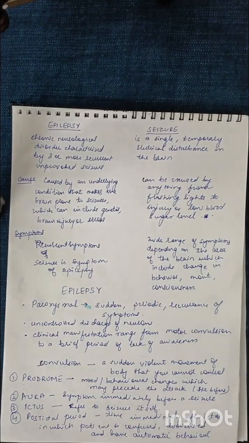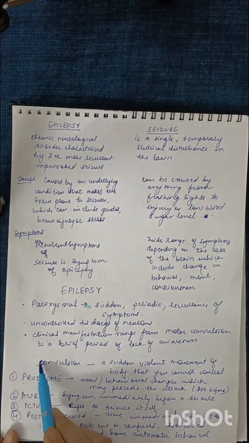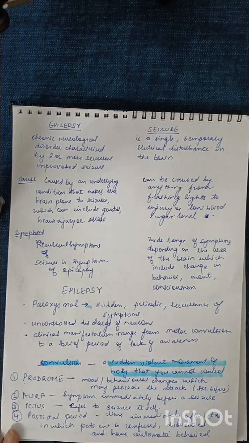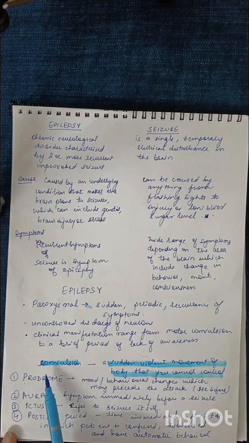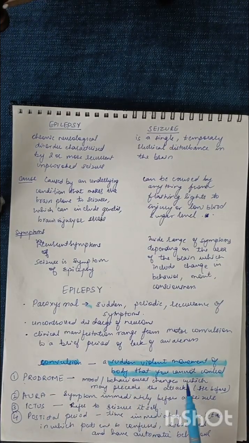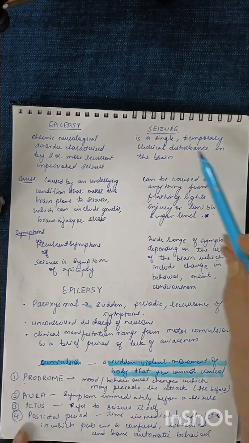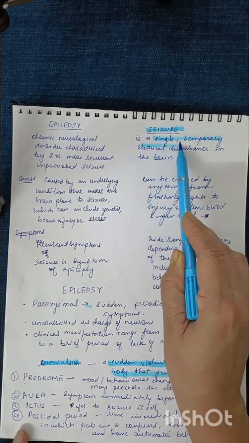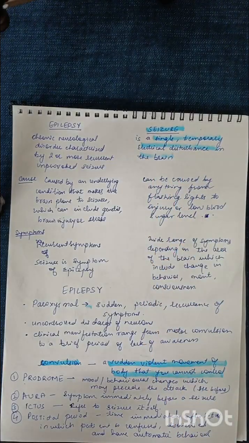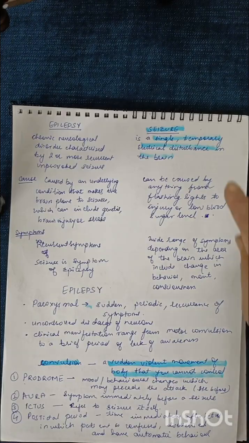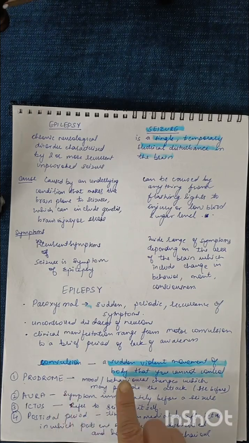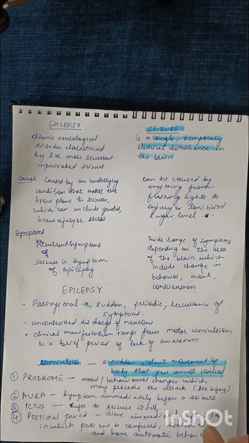Now, convulsion is a sudden violent movement of the body which you cannot control. And a seizure is a single episode where there is disturbance in electrical firing in the brain. A single episode is called a seizure, whereas a convulsion is a sudden violent motor movement of the body that you cannot control.